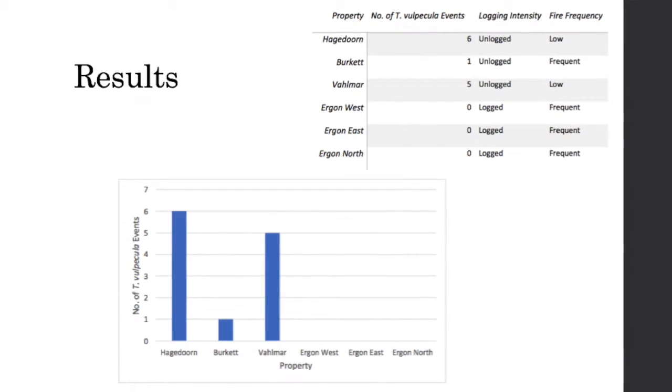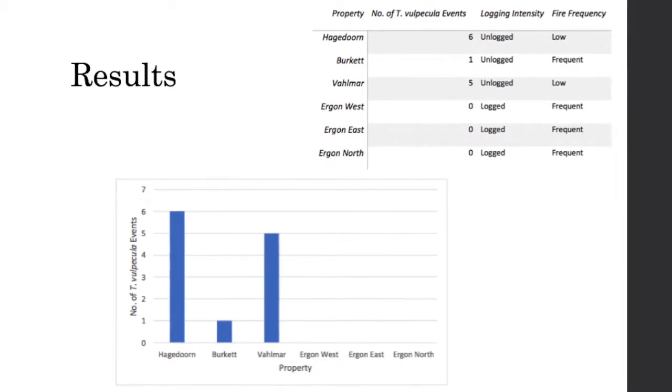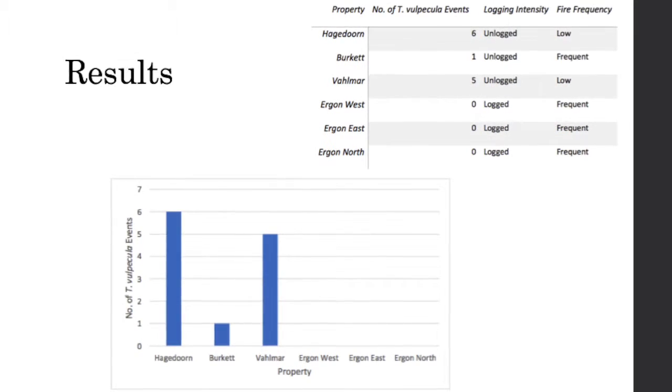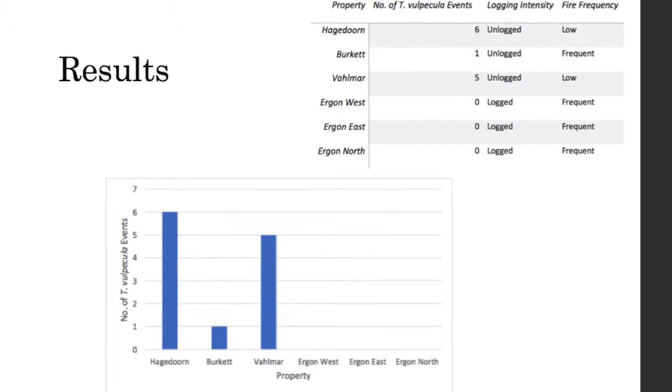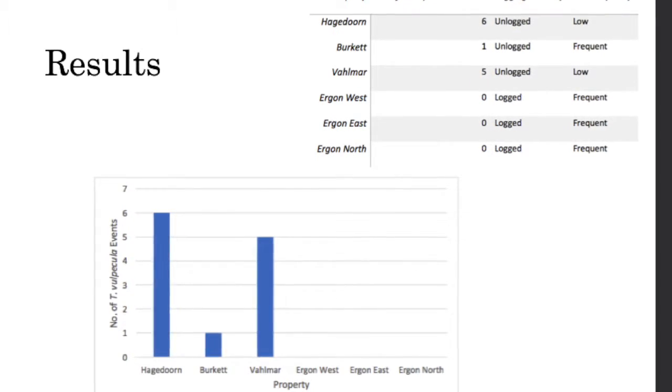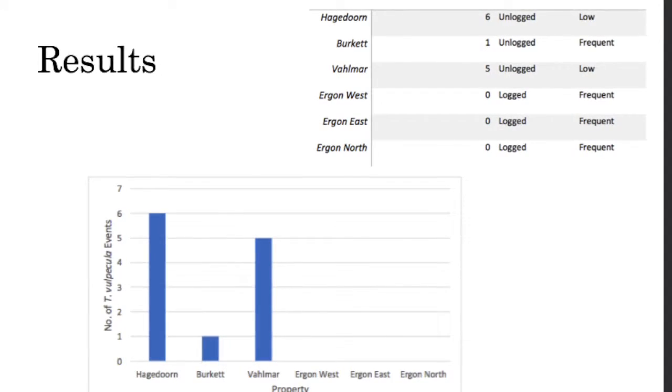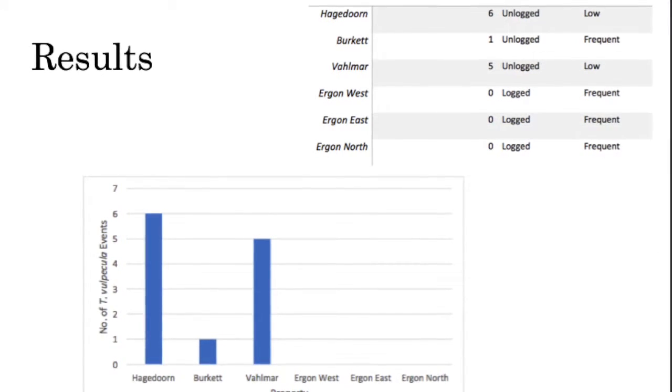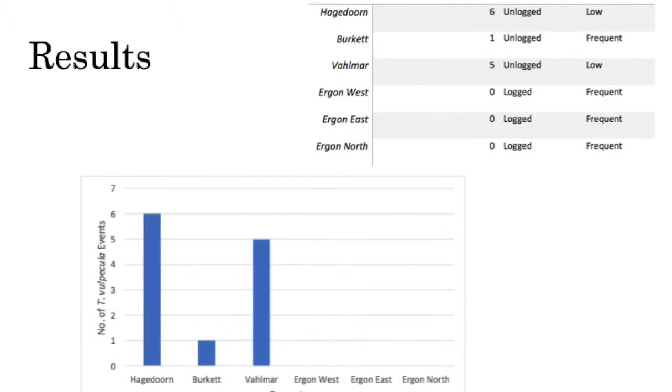The following table shows the number of common brush-tailed possum events for each site recorded over the study period. It also shows the data related to logging intensity and fire frequency in order to clearly show any visual trends. The table and accompanying graph clearly show a trend in which a higher number of possum events were recorded in sites that were unlogged. The results also show that within the unlogged areas, fire frequency also had an impact on the number of events recorded, in which frequent fires resulted in a lower number of events.